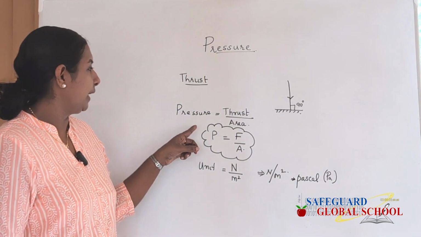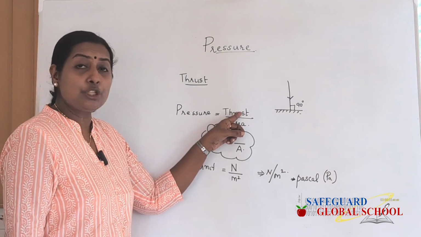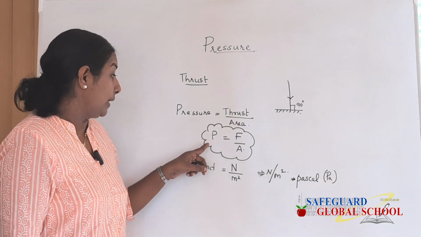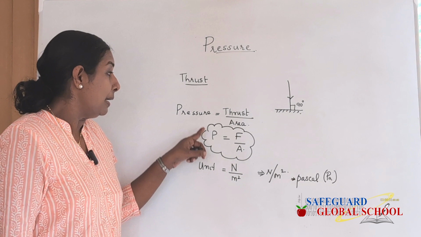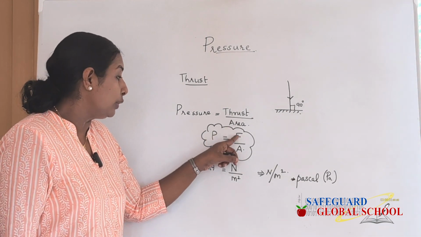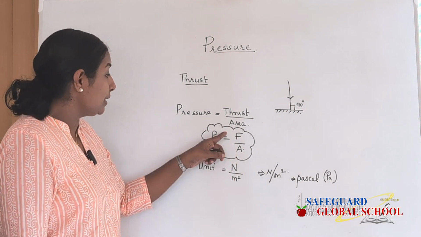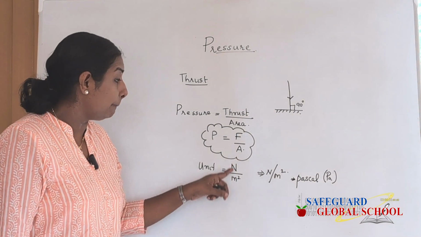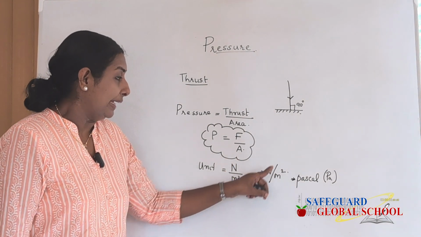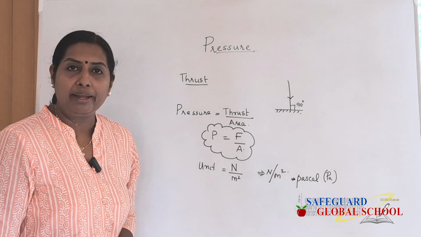So, what all have we studied? Pressure is the thrust acting per unit area. And what is the mathematical equation for pressure? Pressure is equal to force by area. And what is the unit of pressure? It is Newton per meter square, and Newton per meter square is called Pascal.